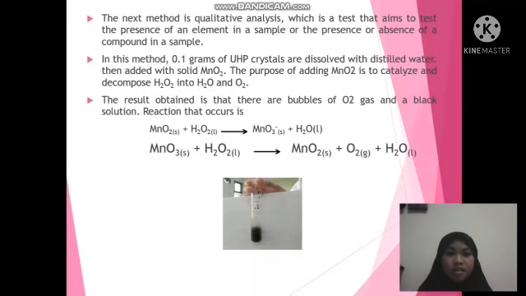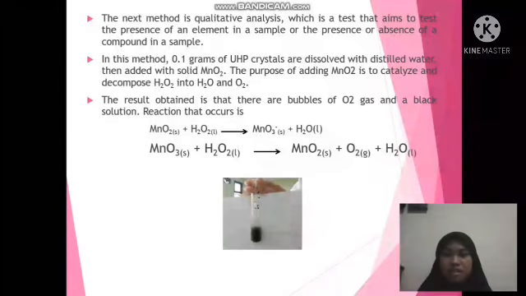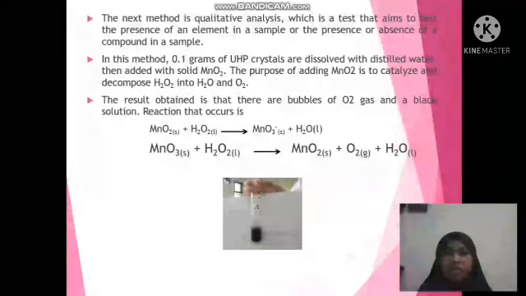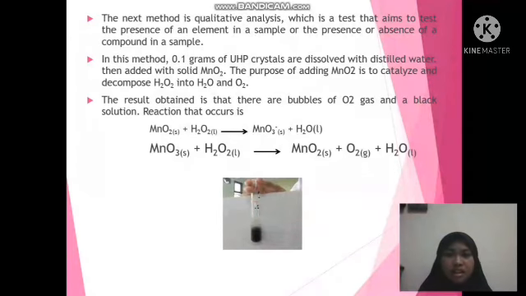The purpose of adding manganese dioxide is to decompose hydrogen peroxide into water and oxygen. The result obtained is that there are bubbles of oxygen gas and a black solution. The reaction that occurs can be seen on this slide.